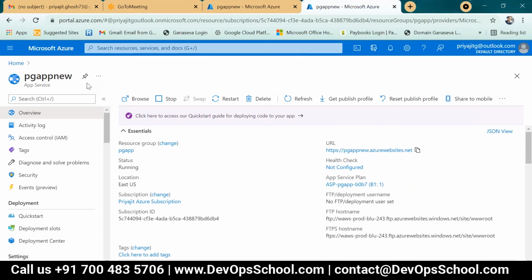Now that URL is having a different URL. How can I access that URL? Because this, your app service, Azure website.net will open this dummy page only, right? And after deploying your application through GitHub or any centralized repository, under this URL, your application will be there under this repository, and this URL will be converted to your application.